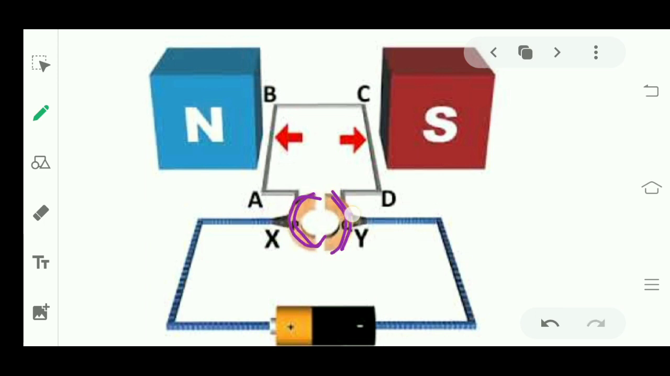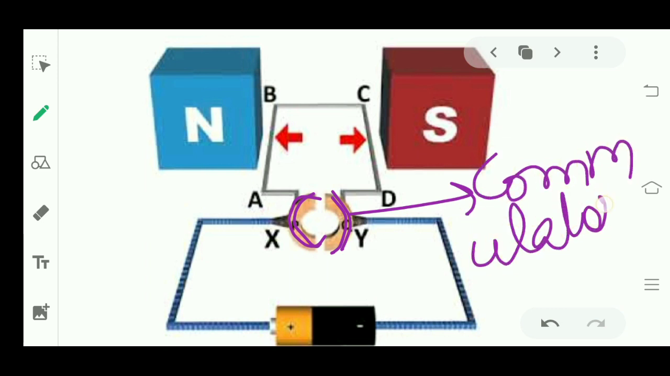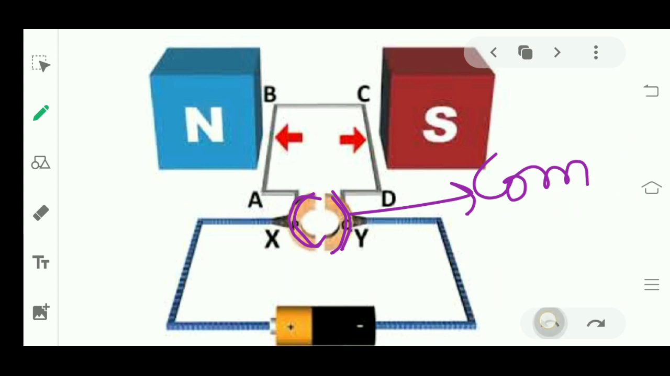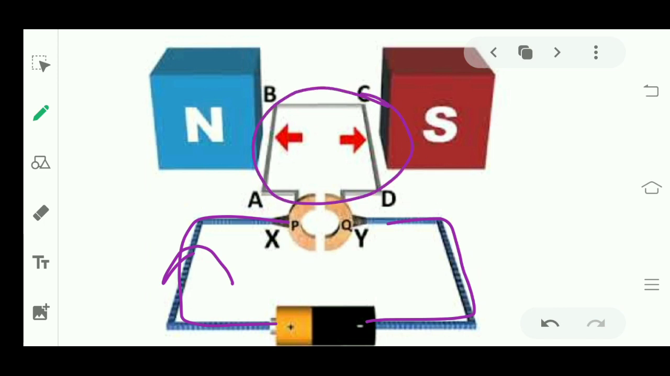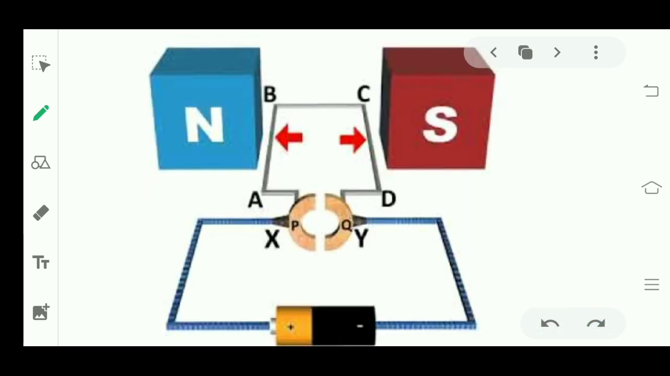Two split rings. These split rings are also known as commutators. These two split rings are in the shape of a semicircle. X and Y, which you can see here, are the brushes made of carbon attached to the commutator. These two brushes are then connected to a battery, which will supply current to the coil. So this was its construction.